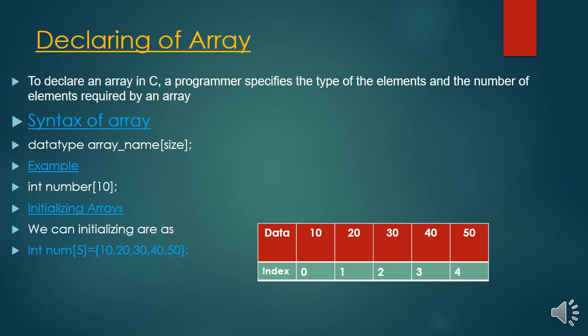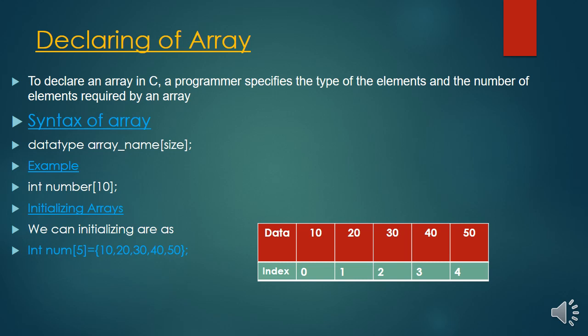How to initialize array means, once we have declared the array, how to store the values in the array. Here int num[5]. Num is an array. The size of this array is 5, and this is the initialization way. Here you see 10, 20, 30, 40, 50.